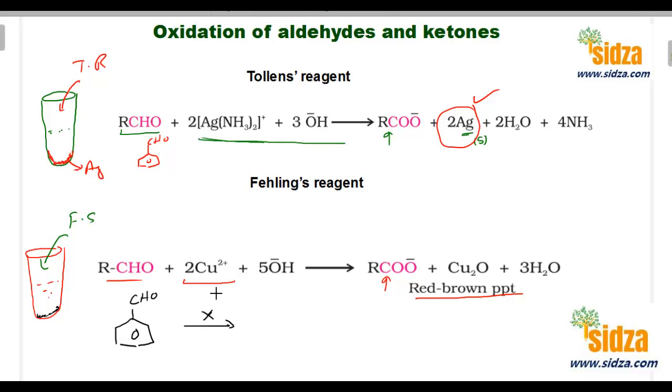And Tollens reagent can oxidize both aliphatic and aromatic aldehydes, so we cannot use Tollens reagent to distinguish between the two. Tollens reagent is going to oxidize both of them. Fehling solution can oxidize only the aliphatic, not the aromatic. So Fehling solution can further distinguish between aldehydes: is it aromatic or aliphatic?